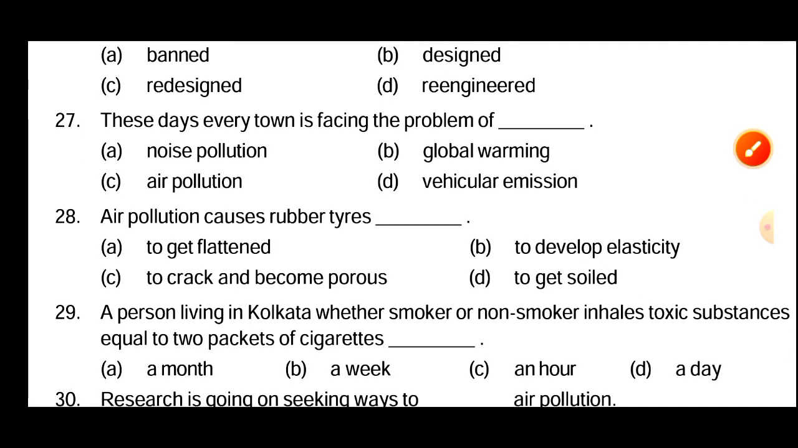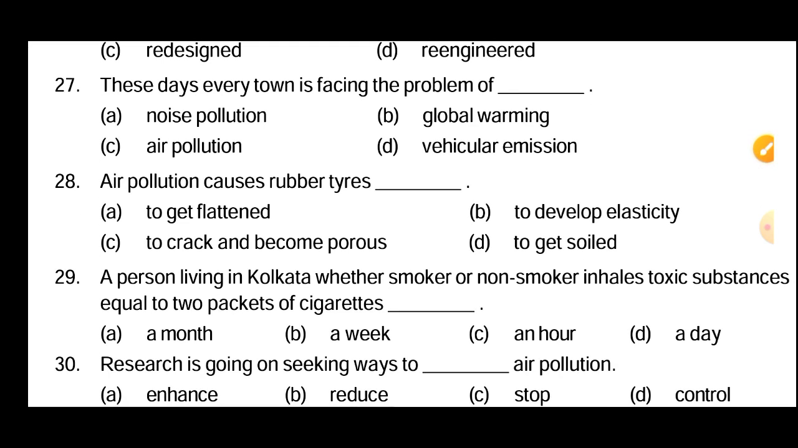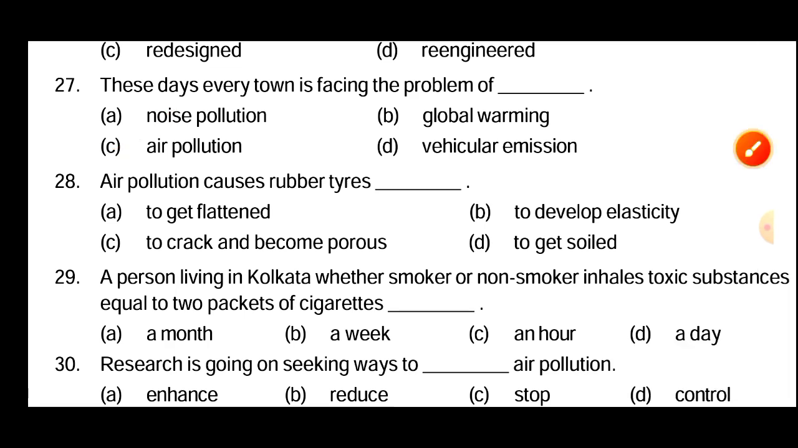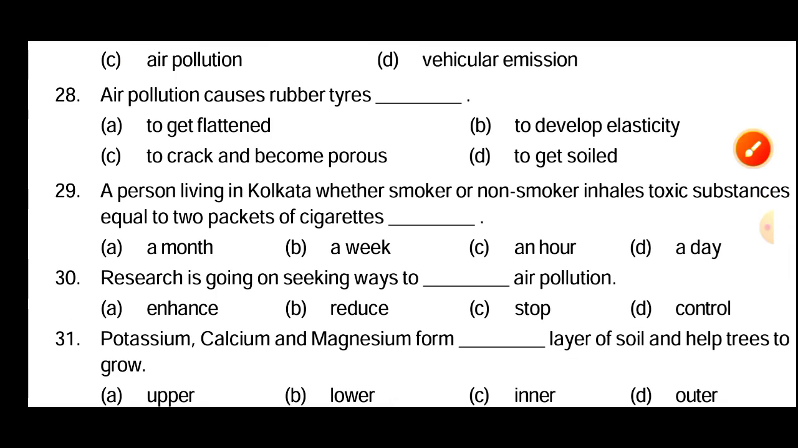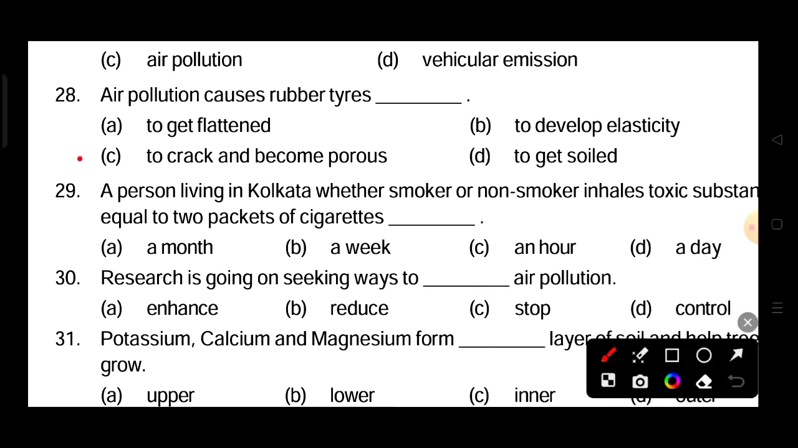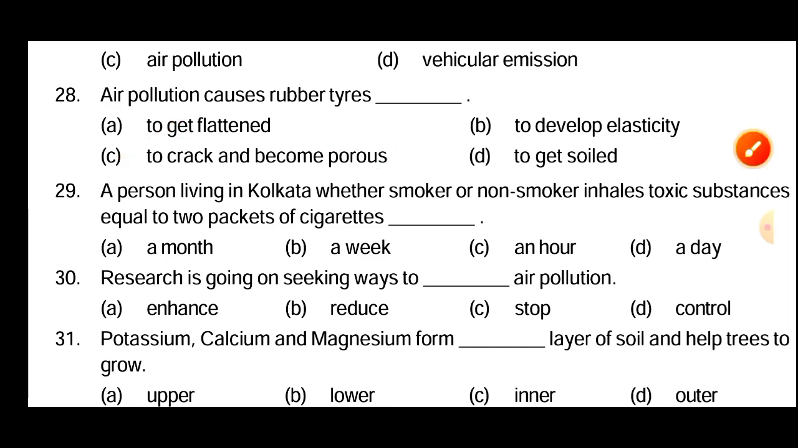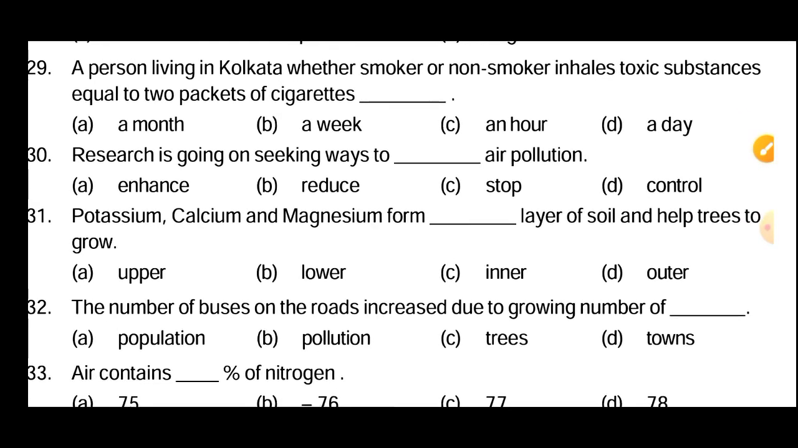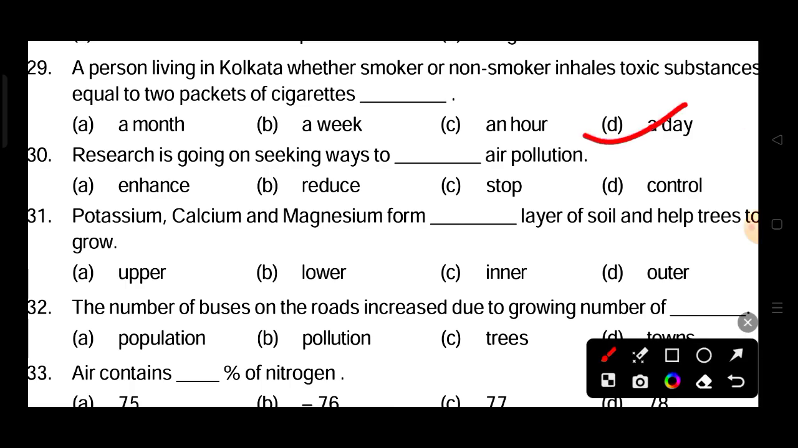Next question. These days, every town is facing the problem of what? Air pollution. Next question. Air pollution causes rubber tires dex. The option is C, to crack and become porous. Next question. A person living in Kolkata, whether smoker or non-smoker, inhales toxic substances equal to 2 packs of cigarettes, that is per day or in a day.